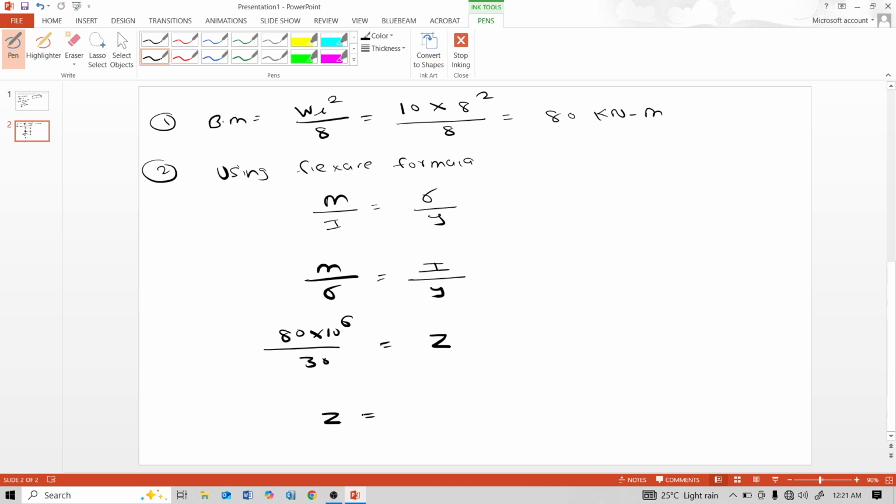This sectional modulus is 80 into 10 raised to 6 divided by 30, which is 2.67 into 10 raised to 6. And unit of this sectional modulus is mm cube.